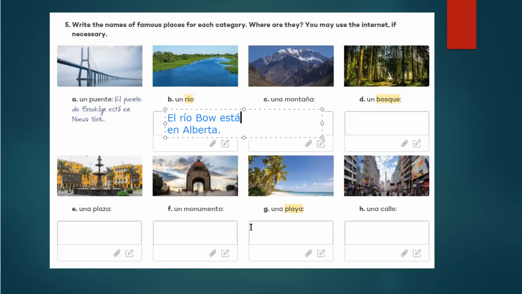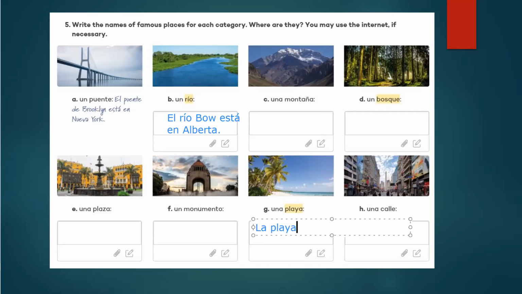We can do another one if you want. We could say, for example, here, la playa del Carmen, and again, está. Doesn't need to be.